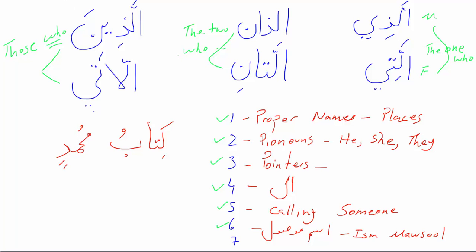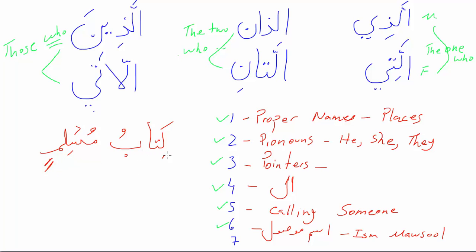No, let's do another one. Kitabu Muslimin. Now, did I apply all my rules? Yes, I did, because kitab is mudaf and Muslim is mudaf ilay.